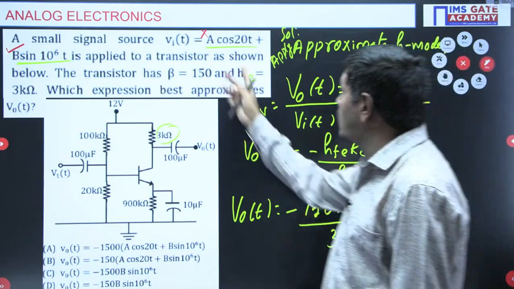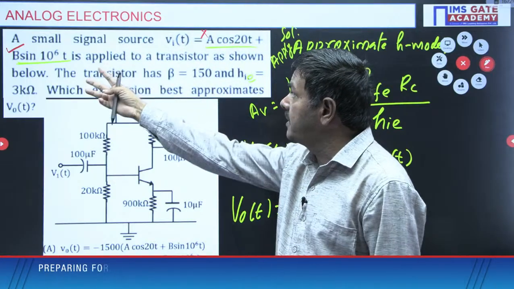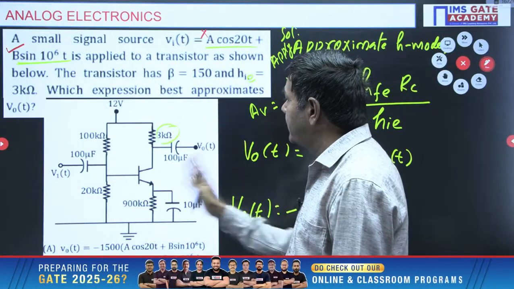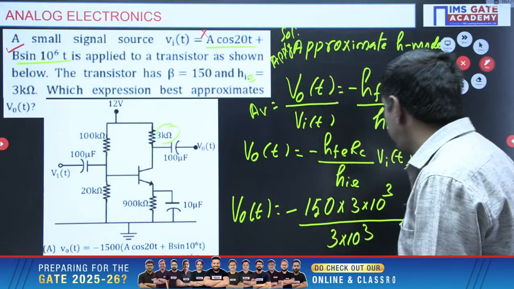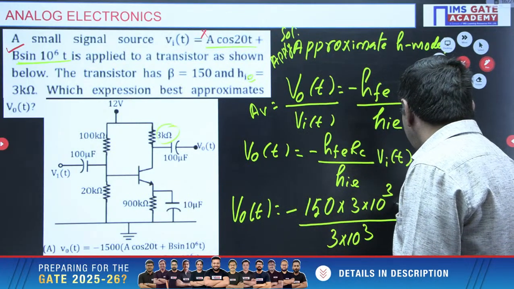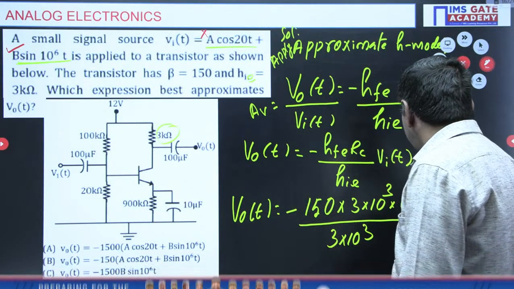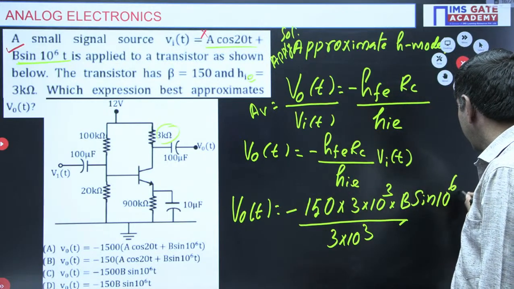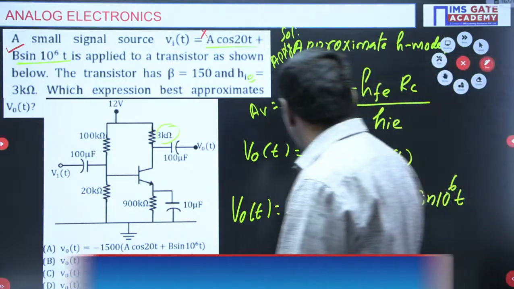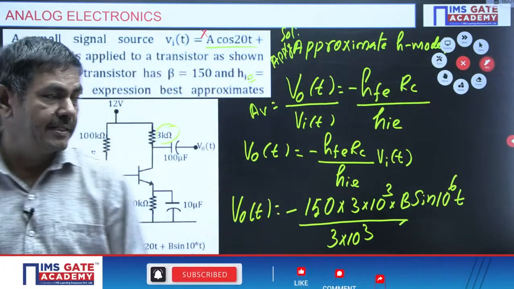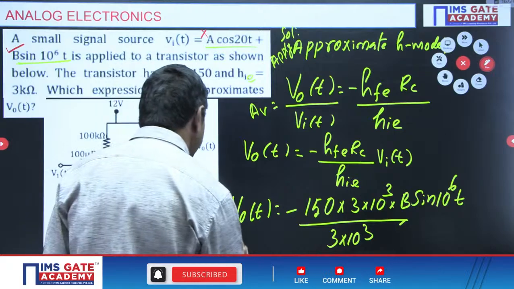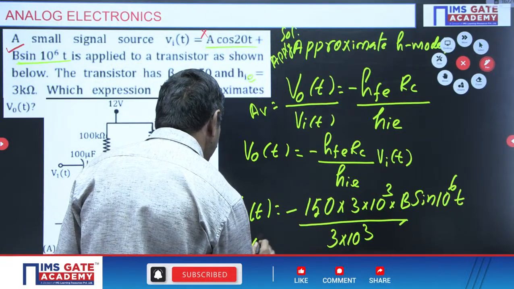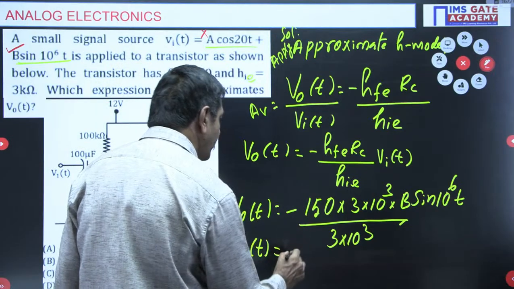For Vi of t, don't take A cos 20t plus B sin 10 power 6 t, because the first is stopped by the capacitor. Only B sin 10 power 6 t is taken. The 3 into 10 power 3 terms cancel, and I will get V0 of t as minus 150.